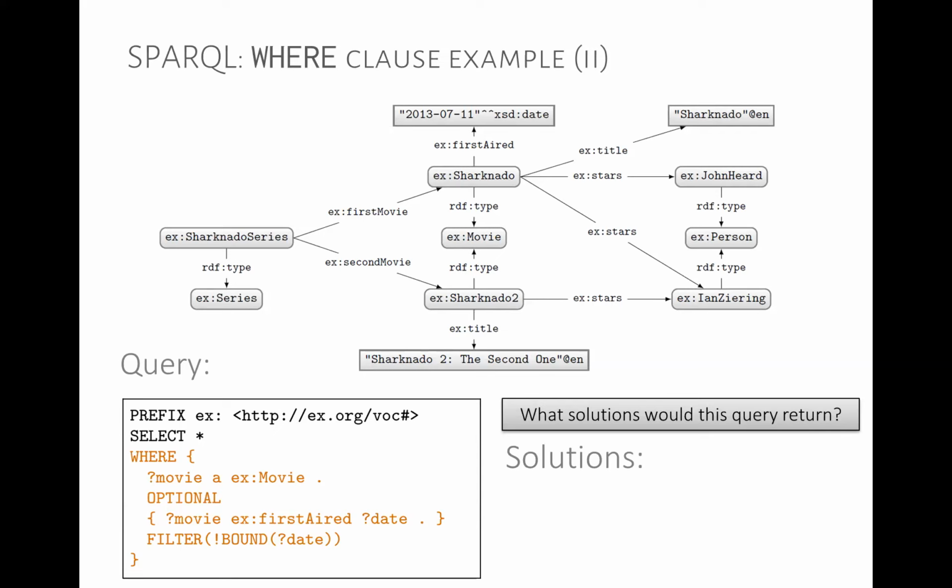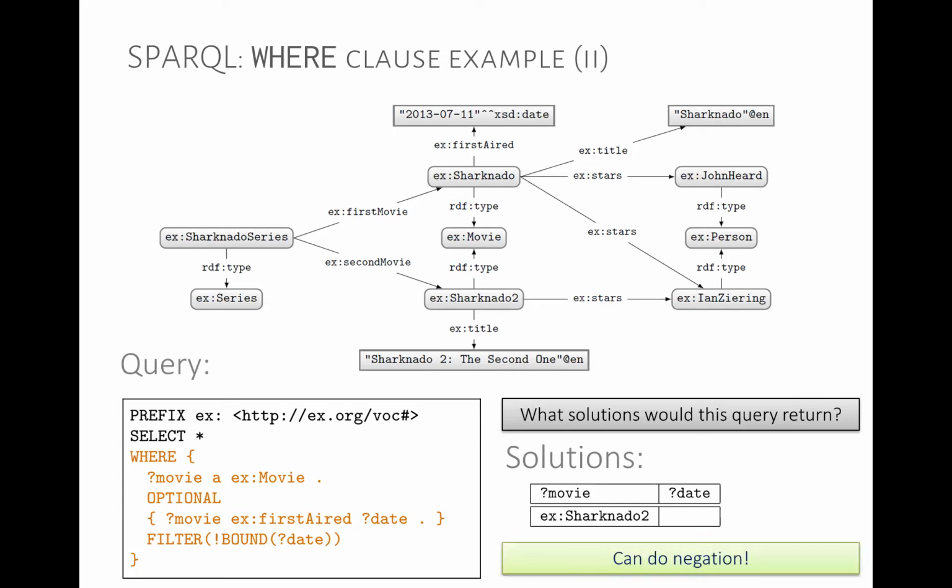So what are we doing here really? We're asking for the movies where there does not exist a date. We're asking for the movies without a first air date. So this is what we get here. We have a blank to say that Sharknado 2 has no first air date. So we can do negation with this weird kind of trick. You might have seen it in other languages, I'm not sure, but you can do a left join and then a not bound or is null in SQL to model this sort of negation.